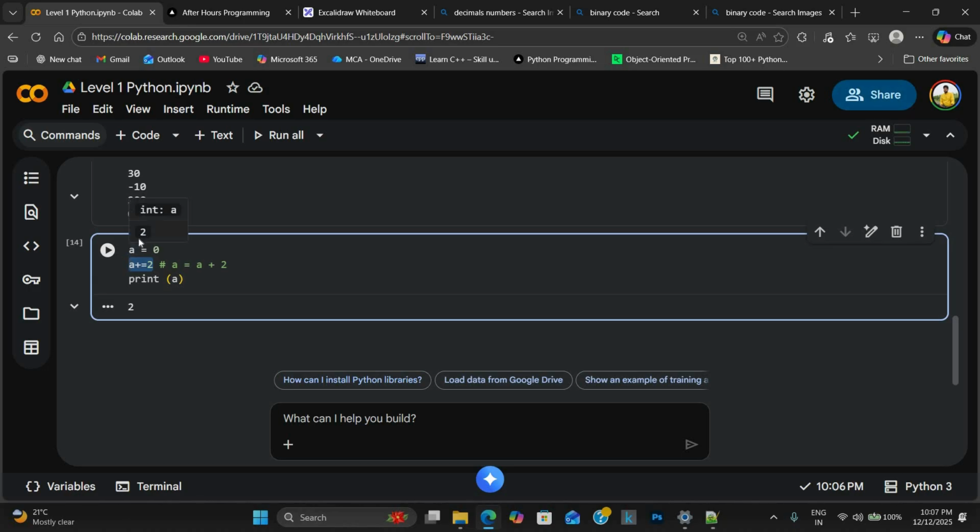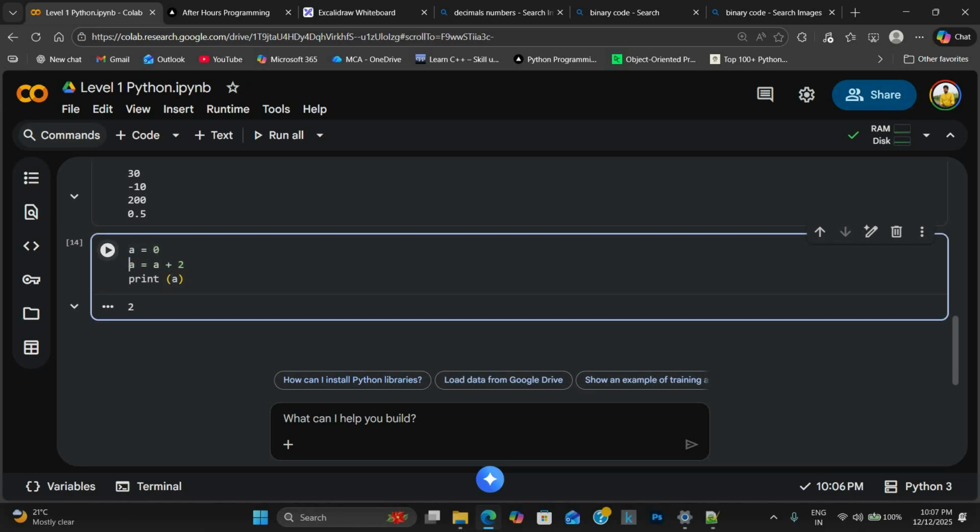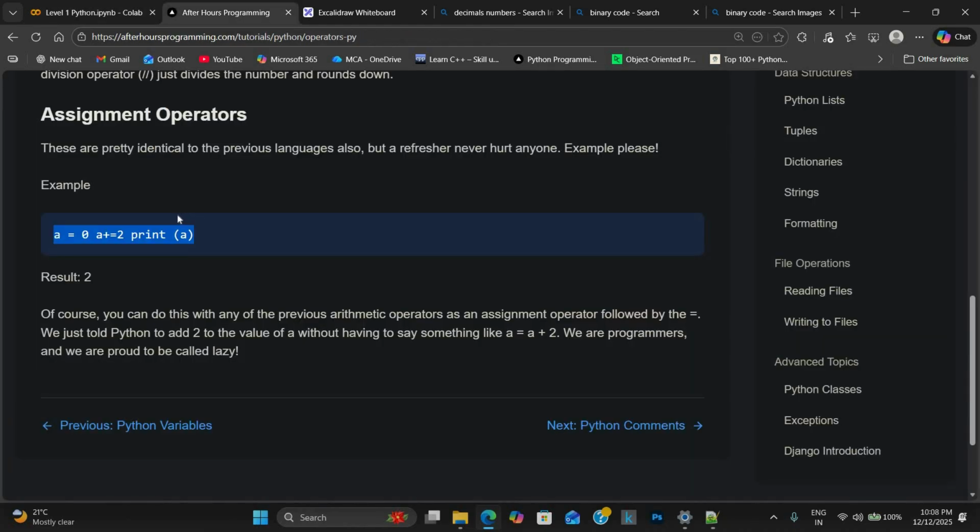For a small confusion, you might think why we have taken A. Here is the thing. First, we take a variable A with a value 0. Now we are updating it with the number 2. Without writing the long form, you can write it like this and get the same output, but writing it this way is better practice. This is called an assignment operator.